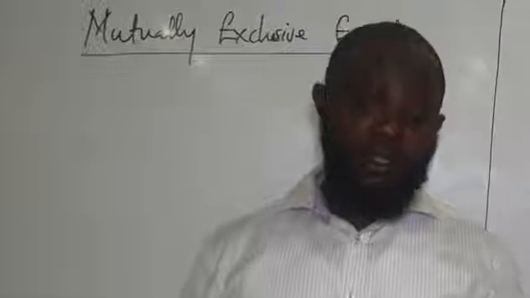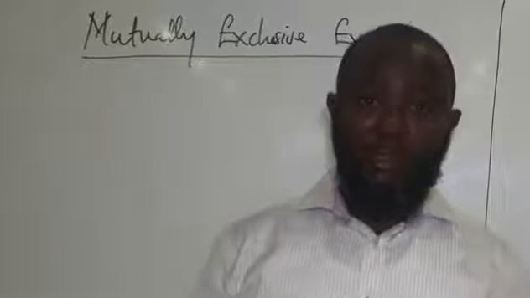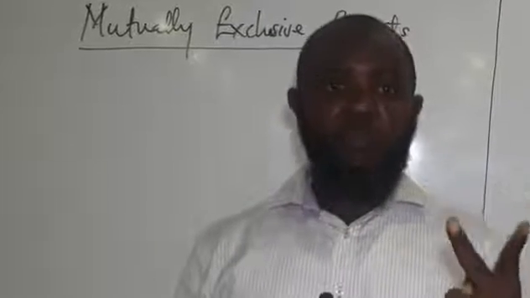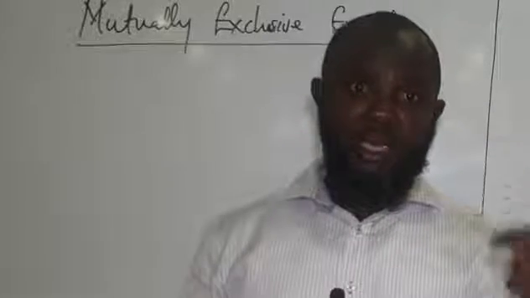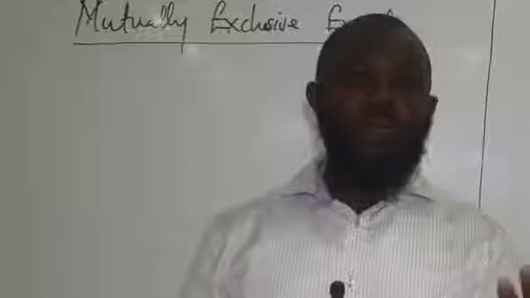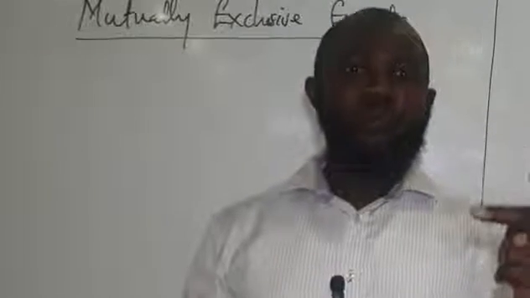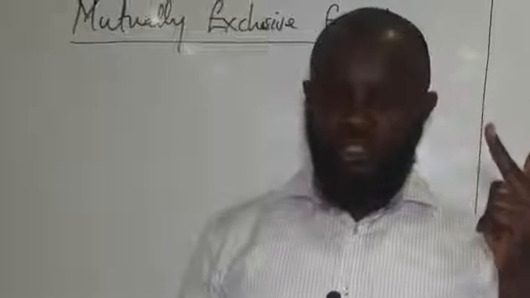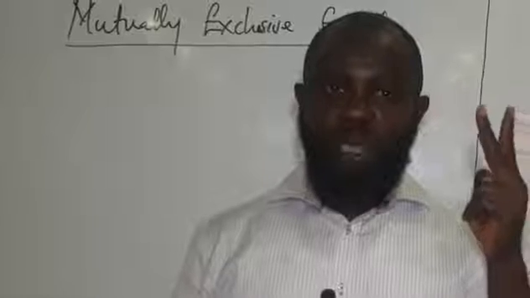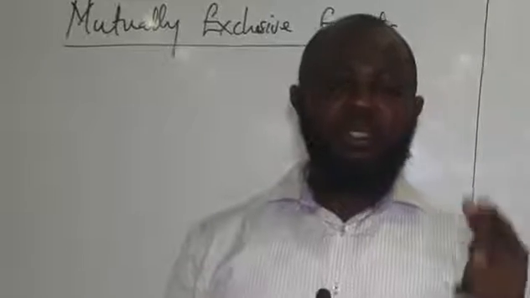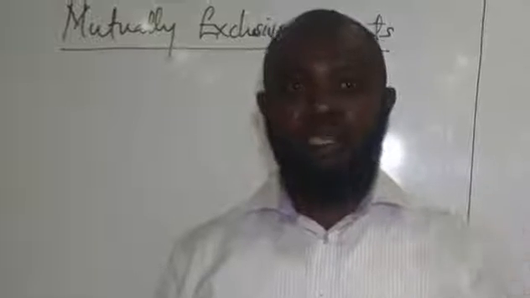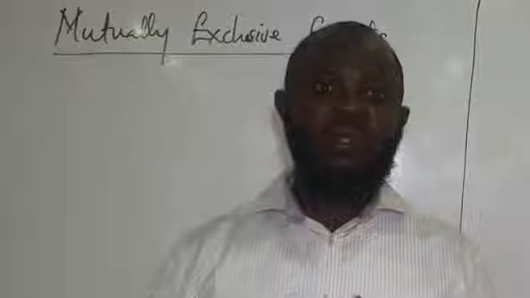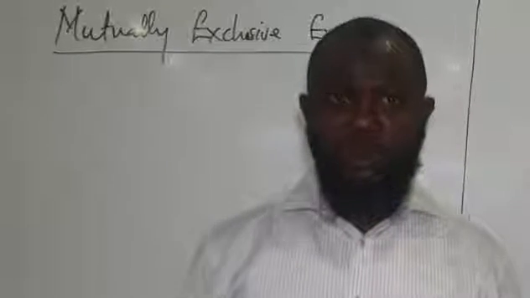For example, now we have a coin. In tossing a coin, the outcomes we're going to get are either a head or a tail. So the outcome head will prevent the outcome tail. That means the two outcomes are mutually exclusive. Are you with me? So the outcomes cannot happen at the same time. We can't get two outcomes, or three outcomes, at the same time. So that's what we call mutually exclusive events. I hope I'm making sense.